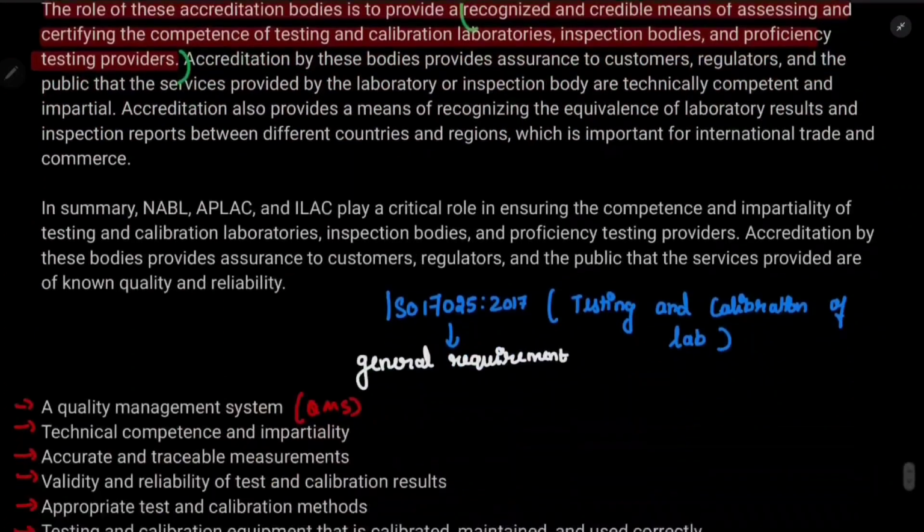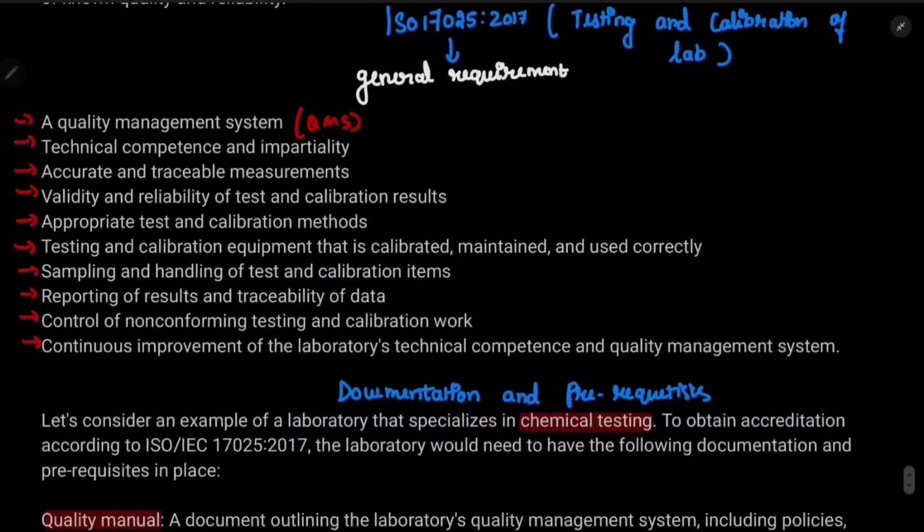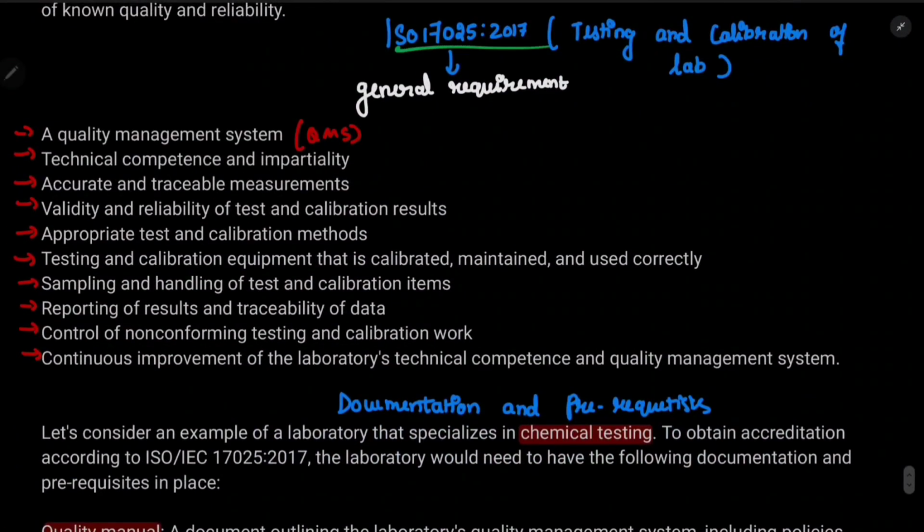Okay, so let's come to the next part, which is ISO 17025 and its general requirements. We need to follow ISO 17025 in order to get the certification. So what are the general requirements? The first requirement is a QMS, quality management system, then technical competence and impartiality, accurate and traceable measurements, and verifying the reliability of test results. Appropriate test and calibration methods are needed, and the equipment is calibrated, maintained and used correctly.